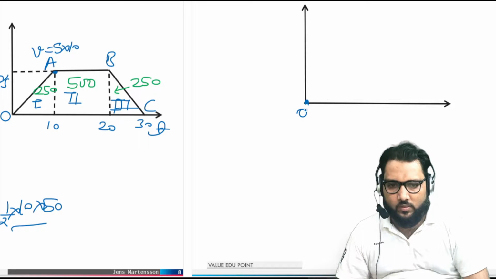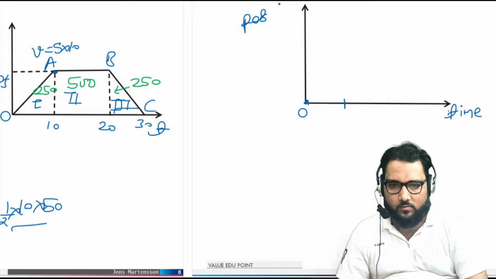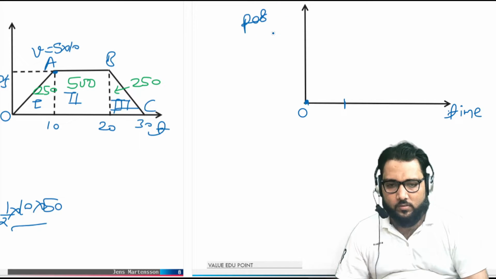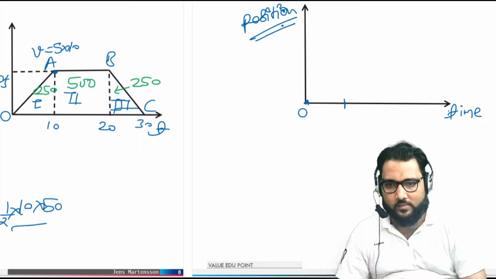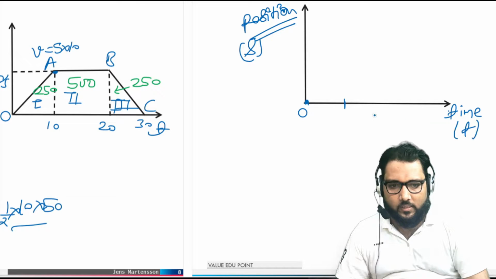So look at this guys, from the origin the distance is equal to 0. This is the time axis, and this is the position axis. Is it okay guys? Or we can say the x axis, or we can say s. Position is denoted as s, and this is the time t. These are the values of time t: 10, 20 and 30.